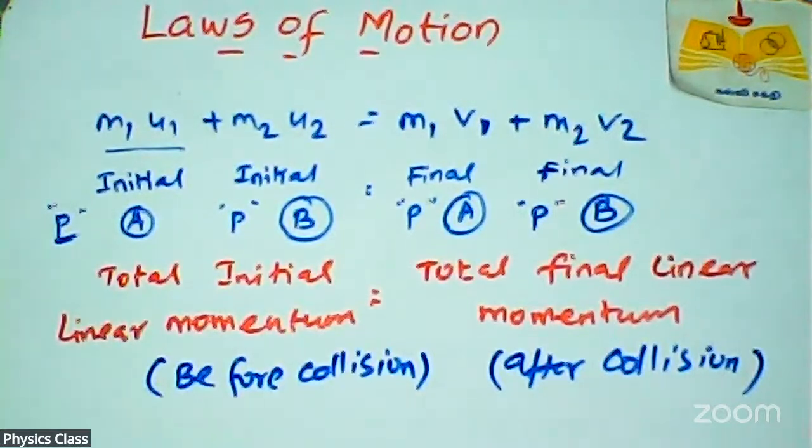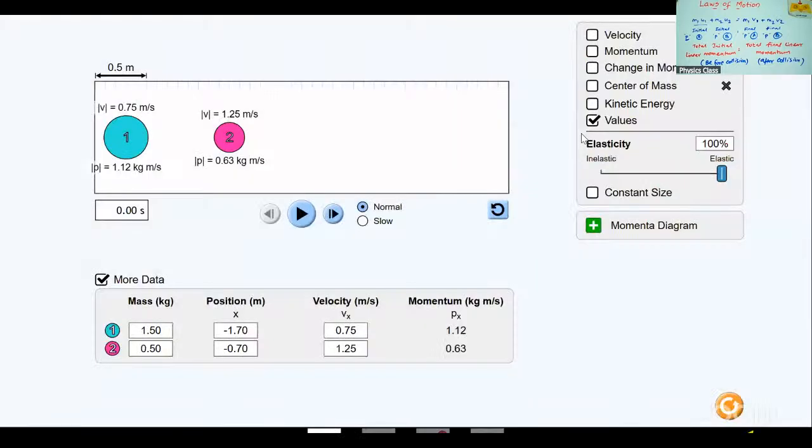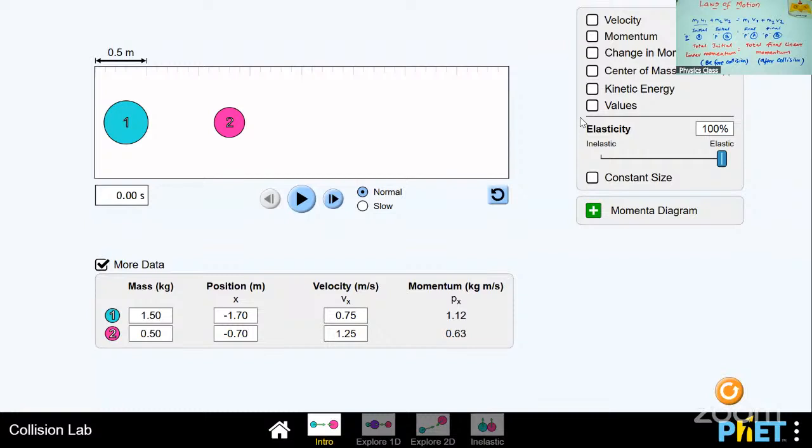Now we will go to a simulation regarding this concept. Wait, I will share it with you. You can check that. This is a simulation for the law of conservation of momentum.